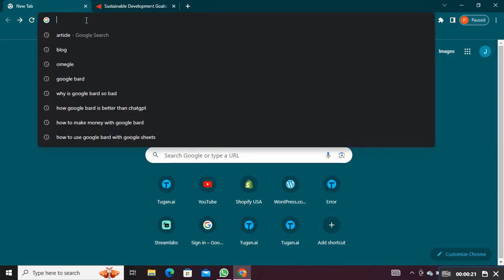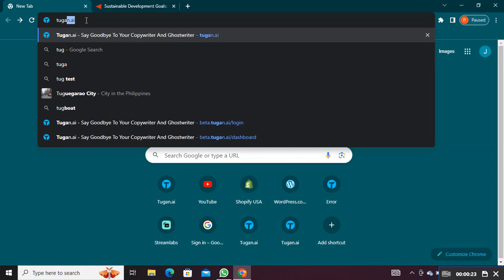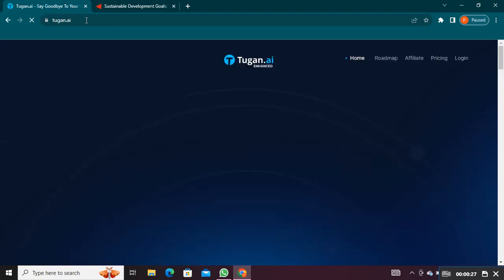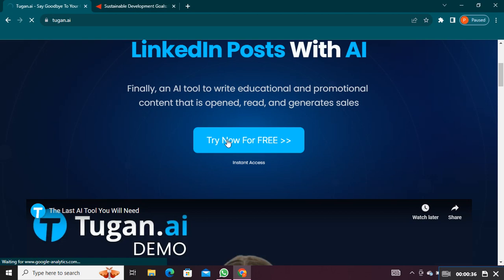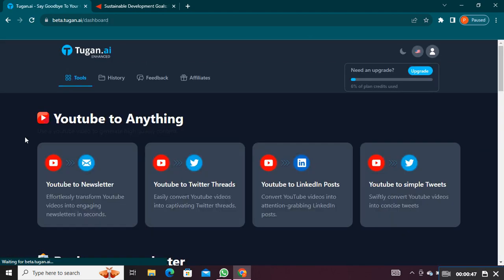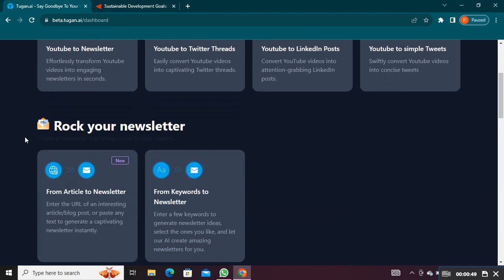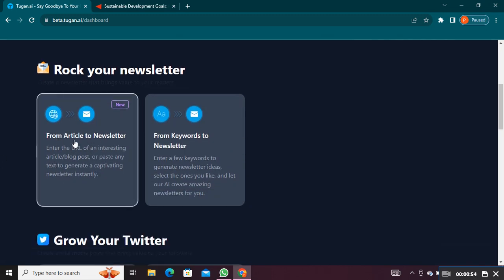Open up the web browser. Here search tugan.ai and open its site. Tap on the Try Now for Free button. Scroll down to rock your newsletter. Choose from Article to Newsletter Converter option.